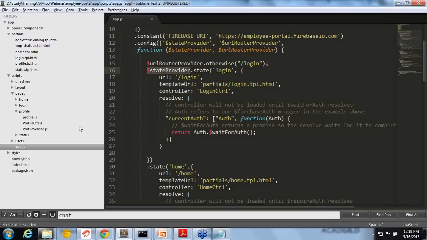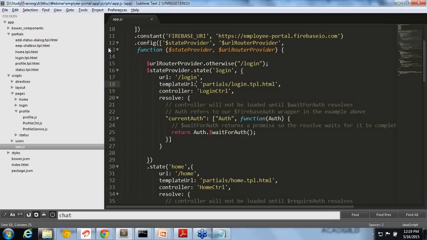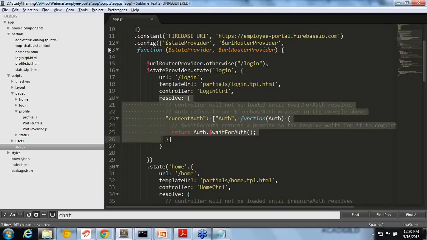For that we are using UI router. You can see we have specified different routes. I'm saying there is a state login. What is the URL? Slash login. So it will go to that one. And what is the template to be injected? This template will be injected: partial slash login.tpl. And what is the controller for that template? The last one you can just ignore, this is only for Firebase.